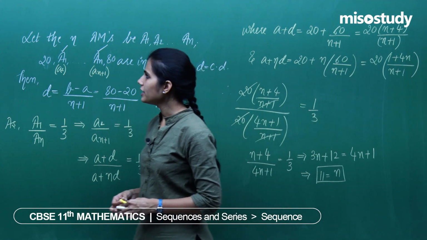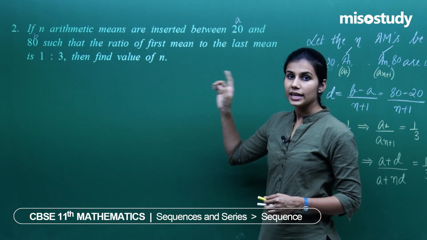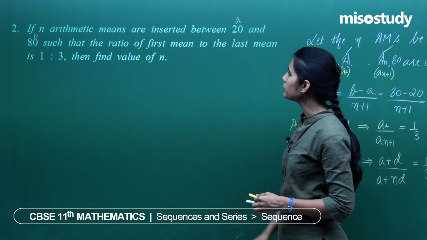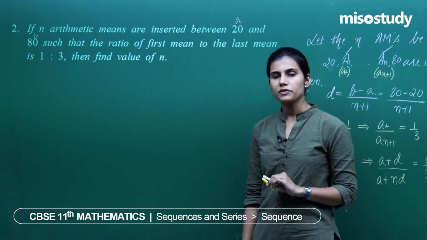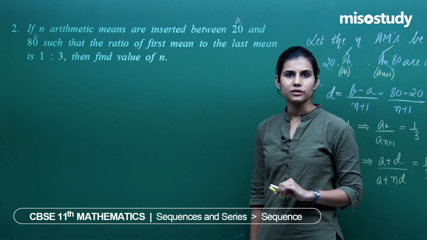It is this value of n for which if n arithmetic means, it is actually 11 arithmetic means, are inserted between 20 and 80, then the ratio of the first mean to the 11th mean will be coming out to be 1 by 3.